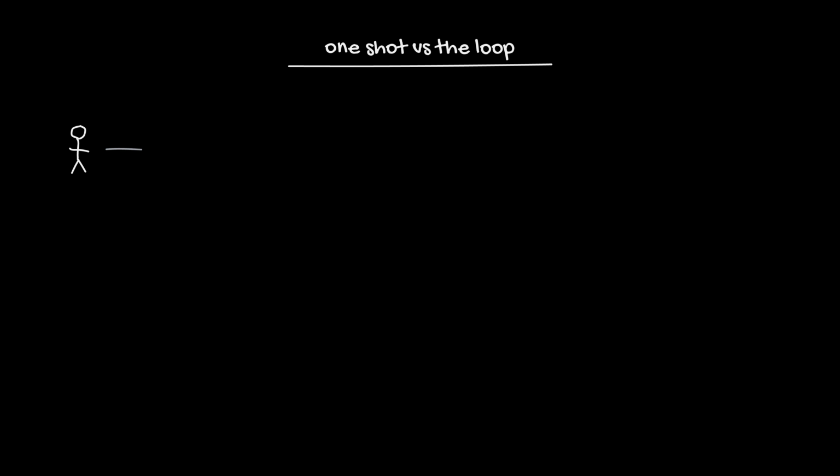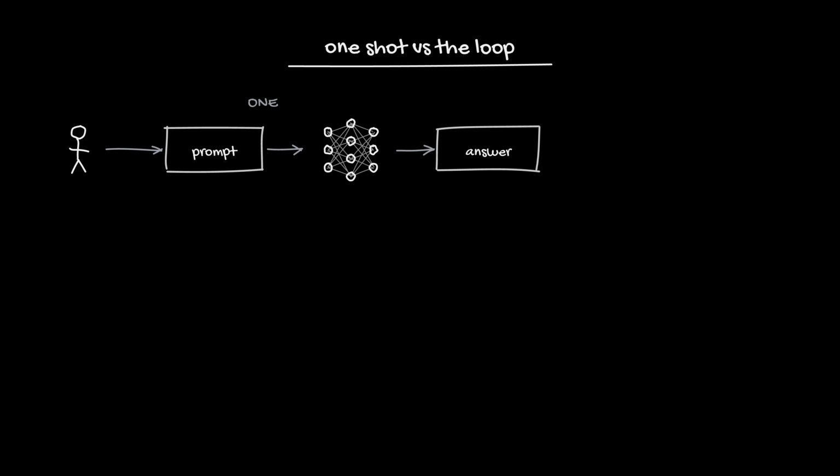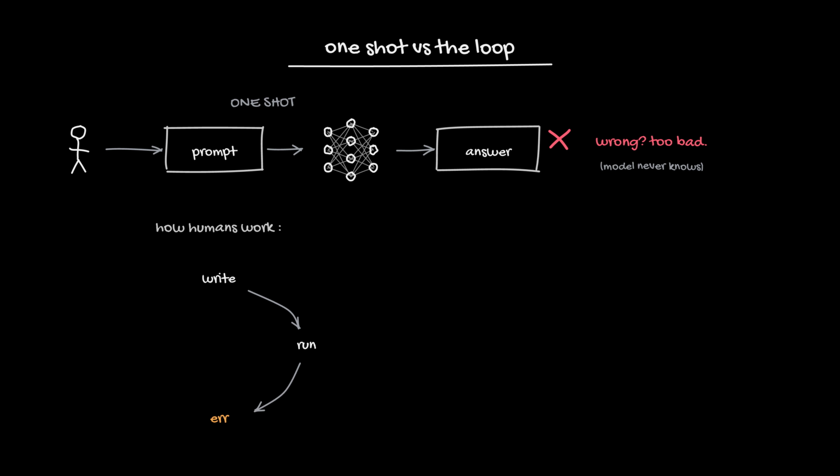Start with the old way. You write a prompt, the model answers once, and that's it, one shot. If the answer is wrong, there's no second chance. The model never even finds out. But look at how a human works. Write code, run it, read the error, fix it, run it again. Nobody writes perfect code blind. The power is in the retry.